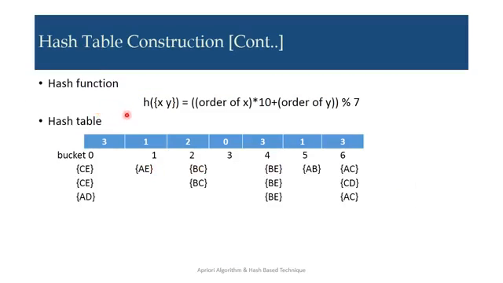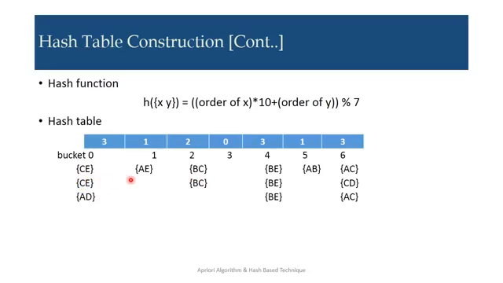Now this is the hashing function, hash table. For example CE. CE is there in bucket 0. So how many times is CE present in my list? You can see only 2 times are present. So CE is present 2 times.